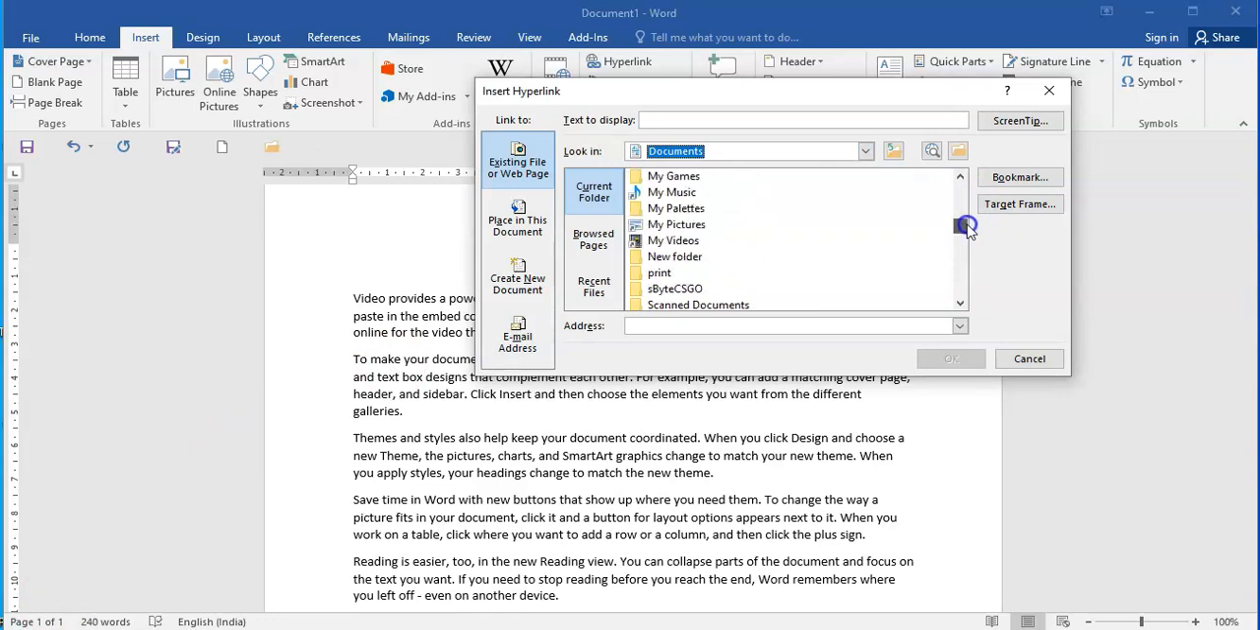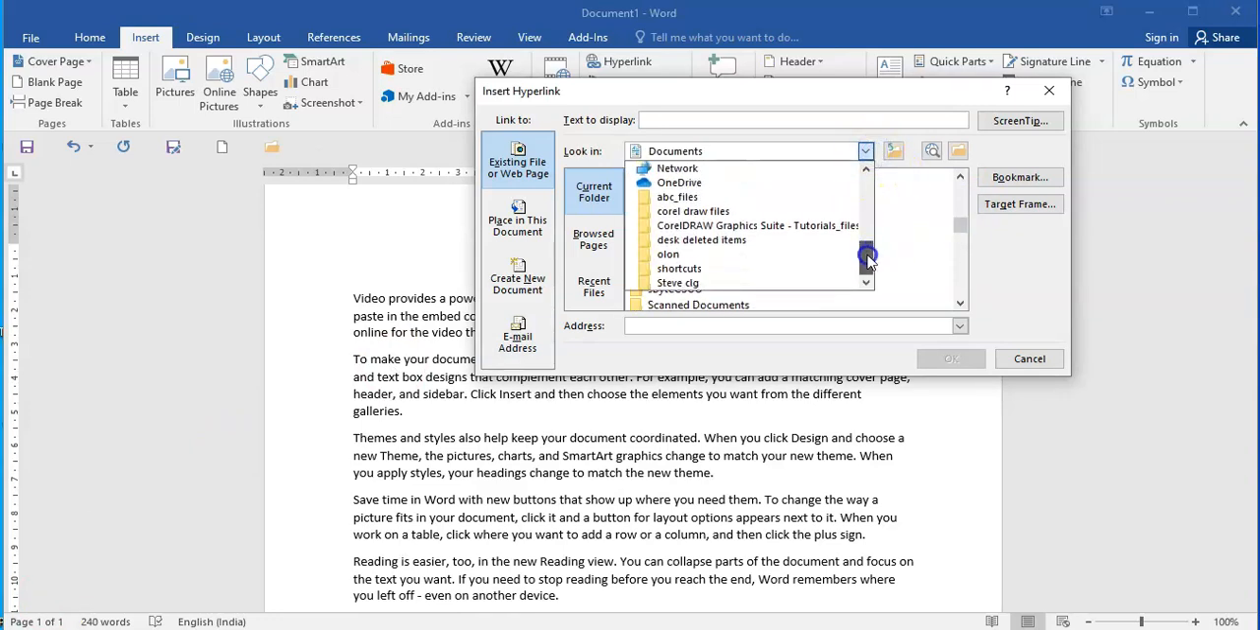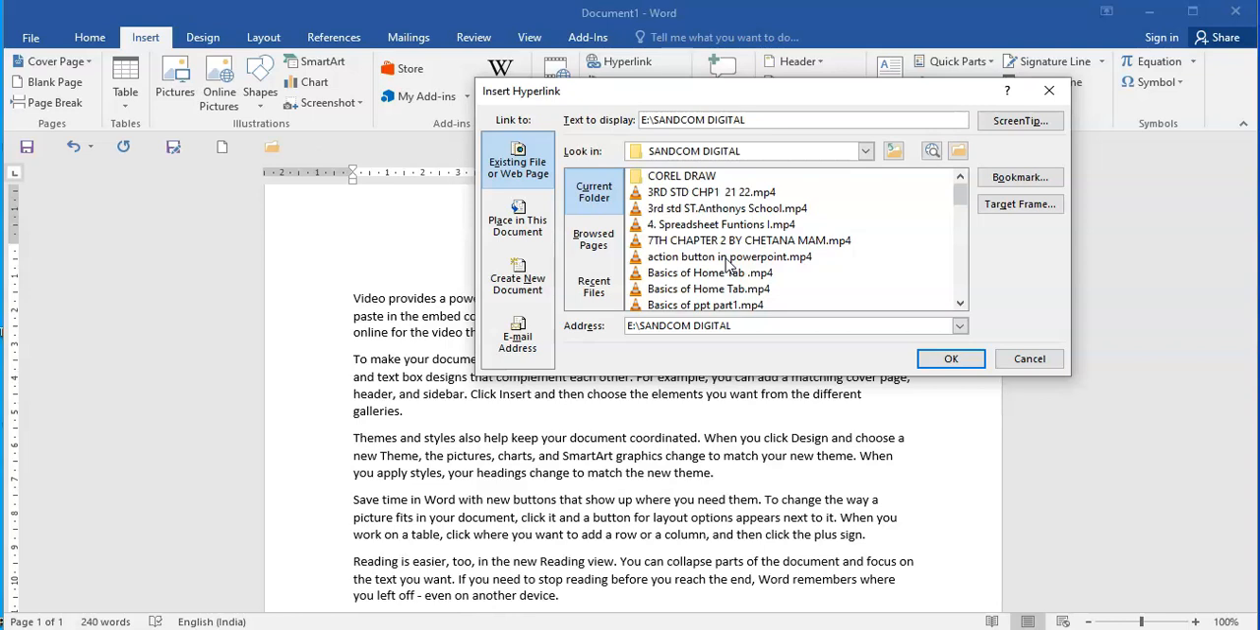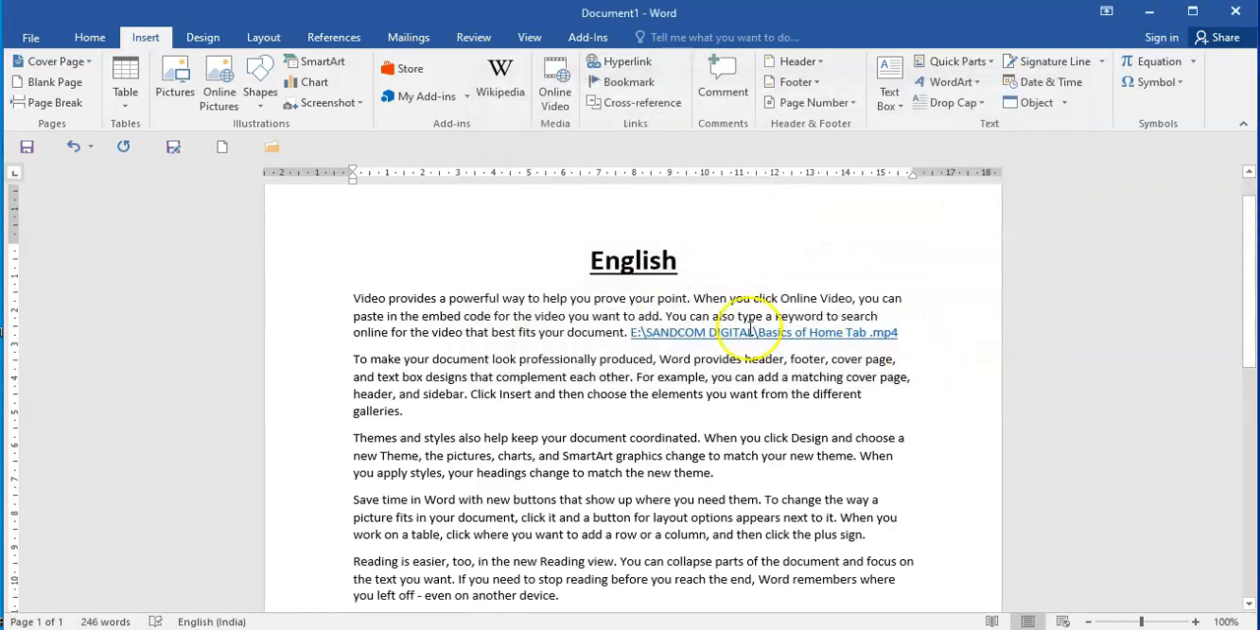So here, children, in current folder, I click here on this, and I click on my E drive, because I have my folders in E drive. So I click on E drive, then I click on, say, school teachers, or maybe Sancom Digital. I'll just click on Sancom Digital, and I'll just link a video. Okay, say for example, basics of home tab. I say okay, and then I have a link for this particular video.